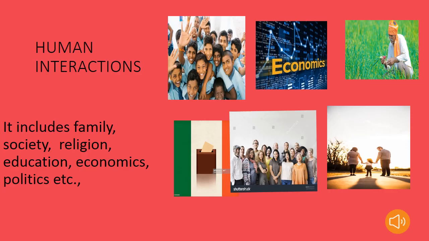Human environment includes human activities and interactions. The components of human environment include the individual, then comes the family, then community, then there are numerous factors that affect a person, for example religion, culture, level of education, etc. All these affect human mentality and human setup. So all these human factors come under human activities and interactions. Human beings interact with the environment and modify it according to their needs and requirements.